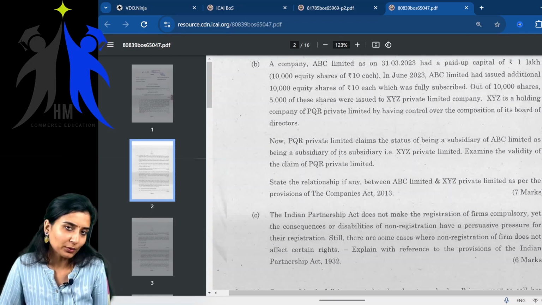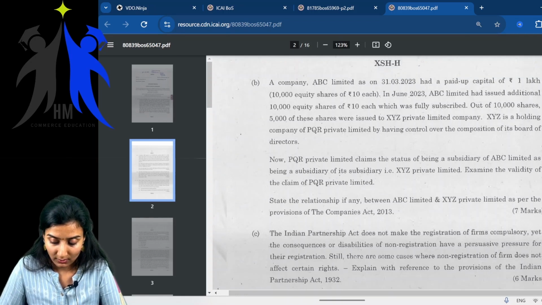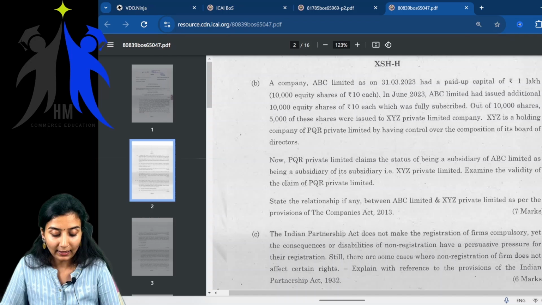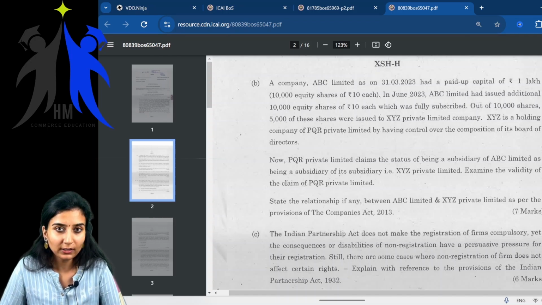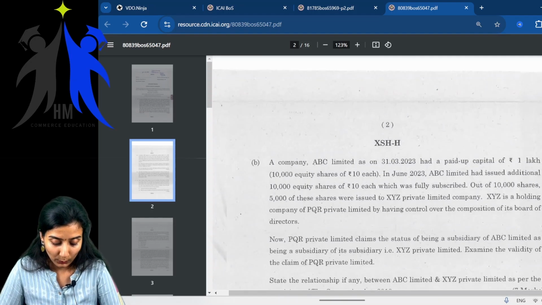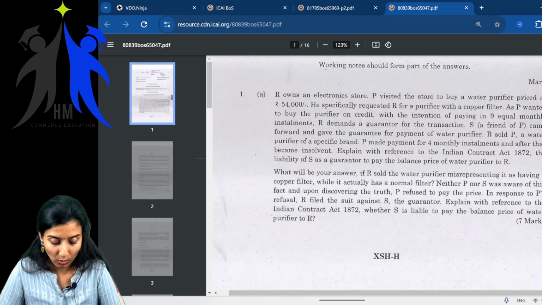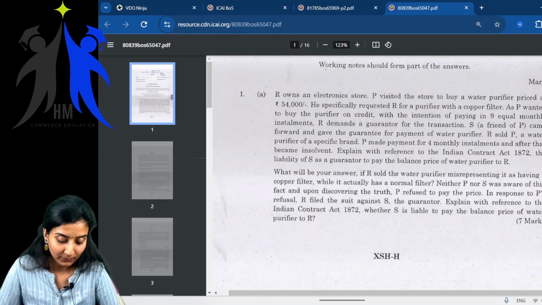So, without wasting much of your time, let's jump into today's class. Right, students, I just want to discuss one particular question relating to holding, subsidiary and associate companies, which was asked in your previous examination paper, that was June 2024. The question is 1B, that is second sub-question of question number 1, right?